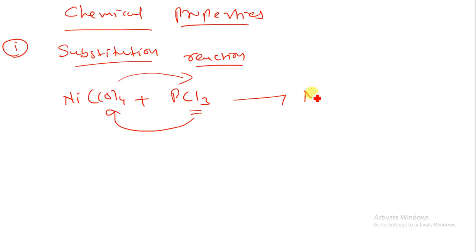So here I am having Ni that is replaced by PCl3, by the removal of the 4CO, so that we can call a substitution. Here I am having PCl3, that is our ligand, that is attached with the Ni(CO)4, and the CO will be removed, so that is known as substitution reaction. So you can have this type of example.